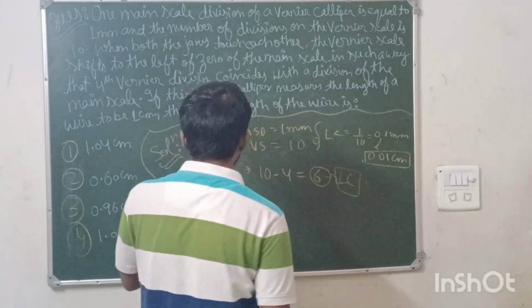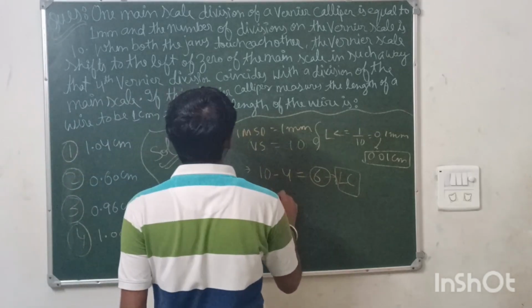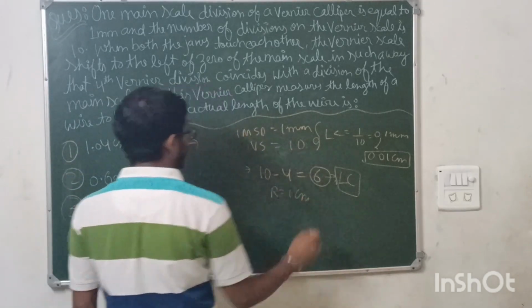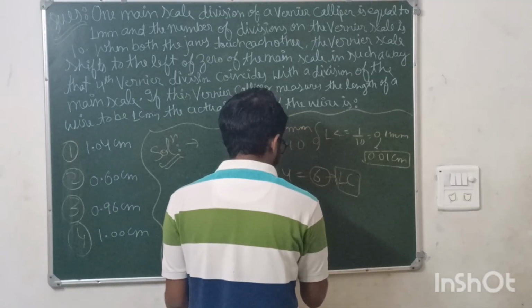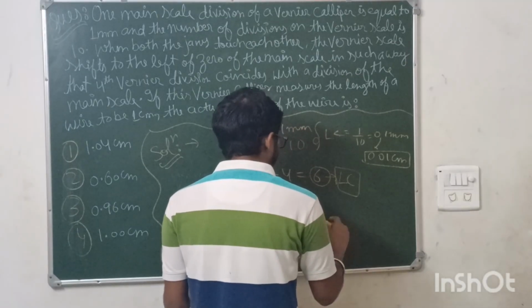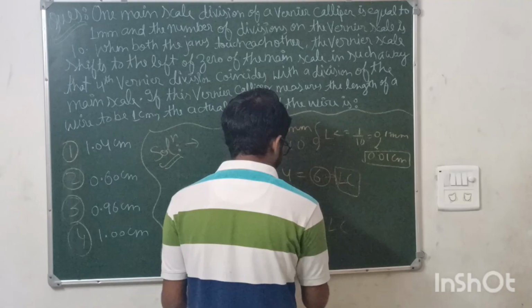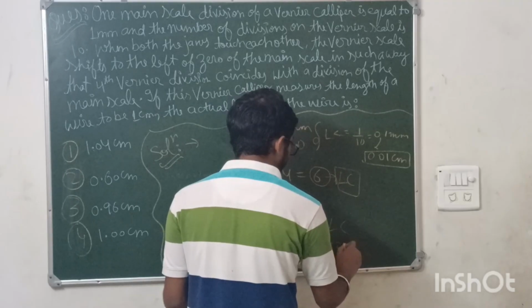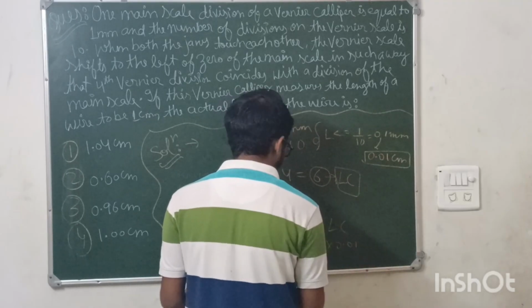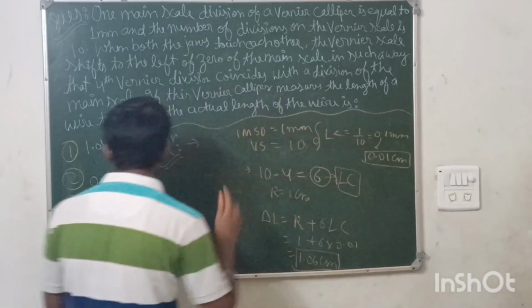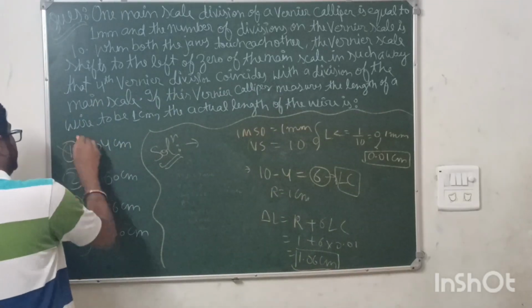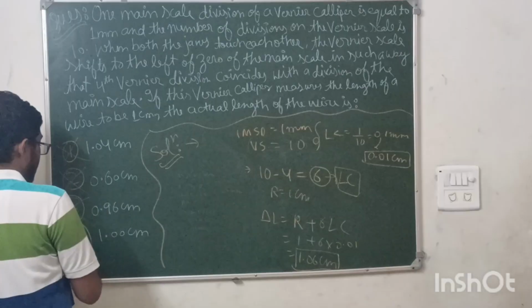Clear? Now see, here the reading is 1 centimeter. So the actual length of the wire will be the reading plus 6 times the least count. So it is 1 plus 6 into 0.01, which is 1.06 centimeters, the actual length of the wire. No option is matching here. See, the options are 1.04, 0.06, 0.96, 1.